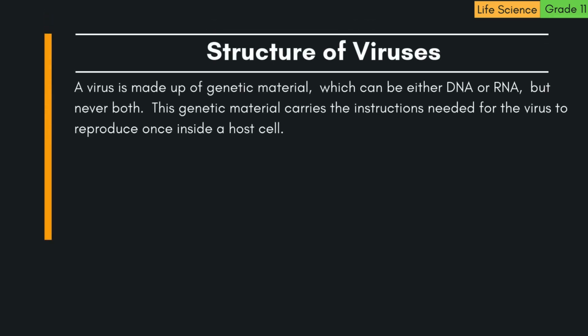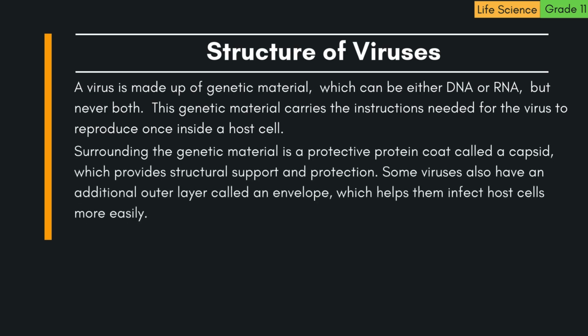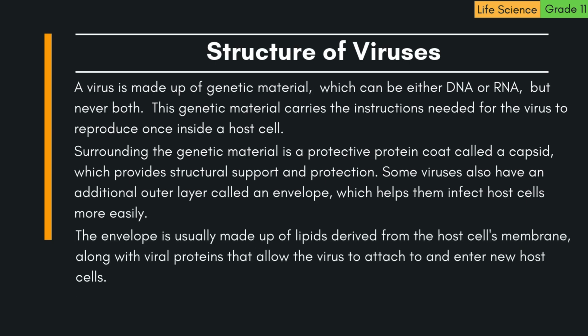A virus is made up of genetic material, which can be either DNA or RNA, but never both. This genetic material carries the instructions needed for the virus to reproduce once inside a host cell. Surrounding the genetic material is a protective protein coat called a capsid, which provides structural support and protection. Some viruses also have an additional outer layer called an envelope, which helps them infect host cells more easily. The envelope is usually made up of lipids derived from the host cell's membrane, along with viral proteins that allow the virus to attach to and enter new host cells.